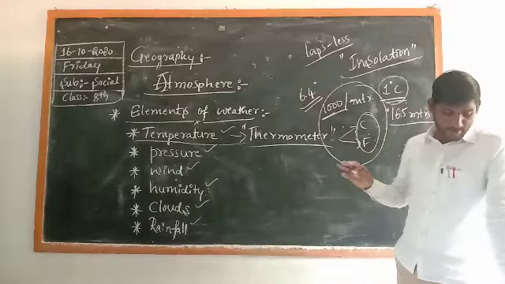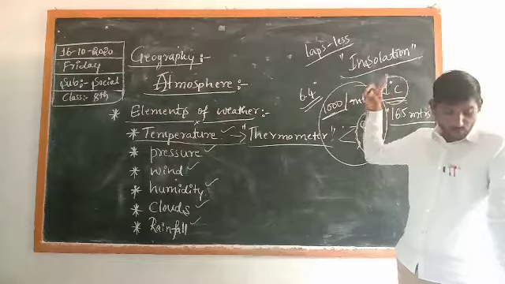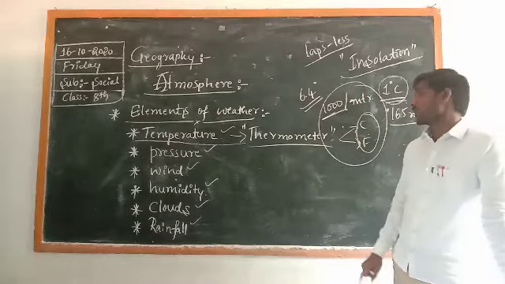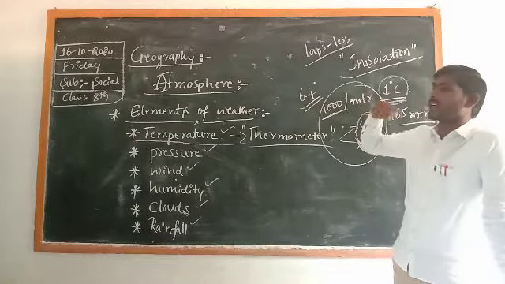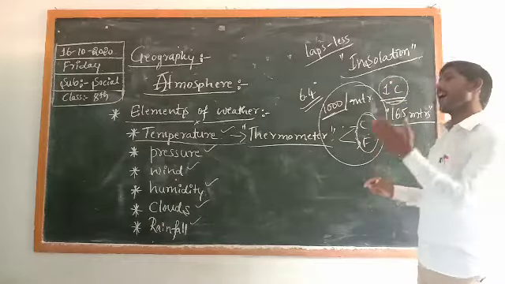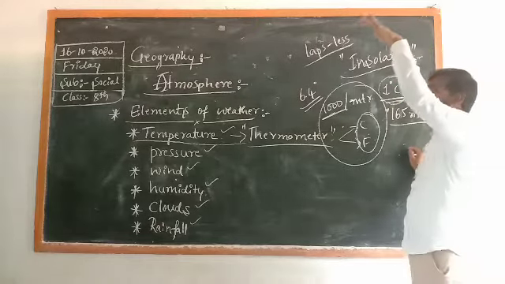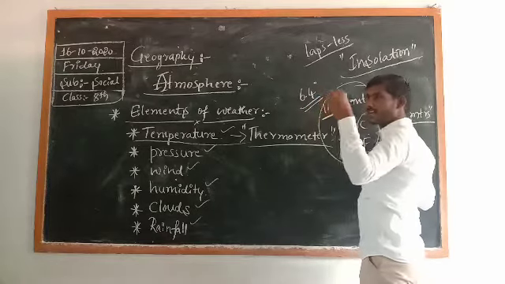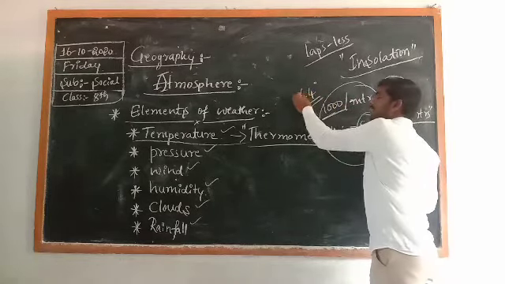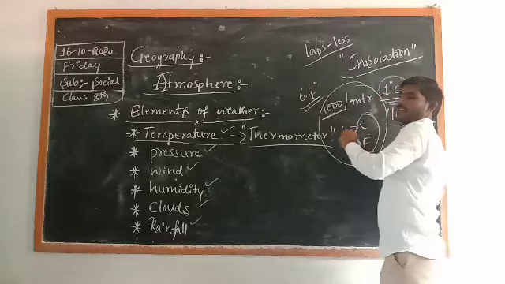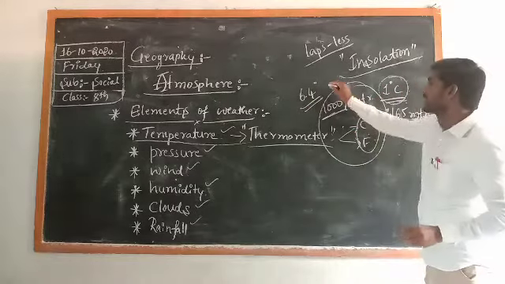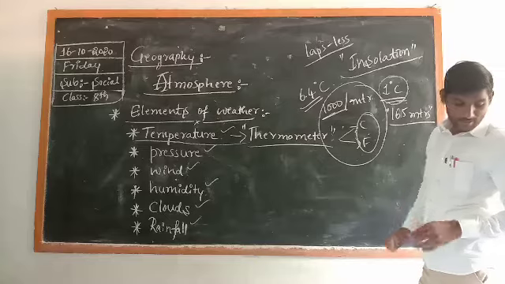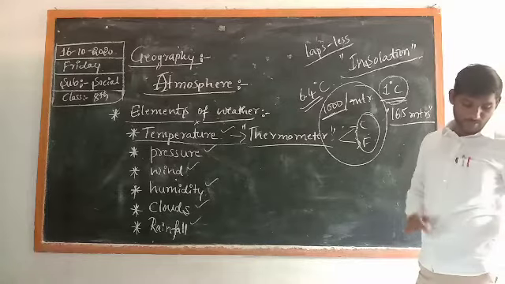How much height is that? 1000 meters means 1 kilometer height. When we rise 1 kilometer in height, the decrease of temperature is 6.4 degrees Celsius. It is considered as normal lapse rate.